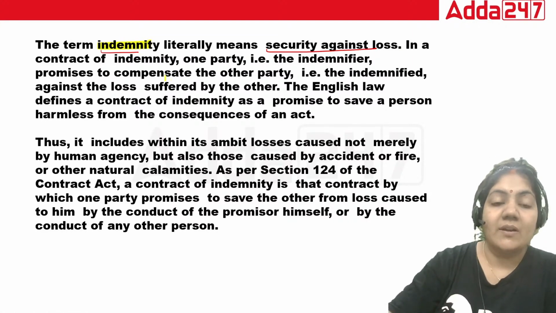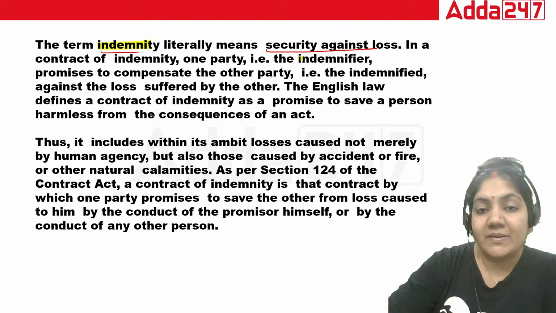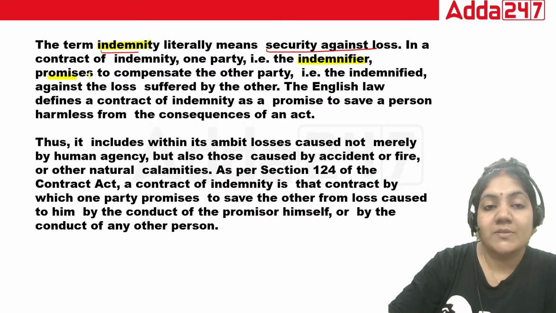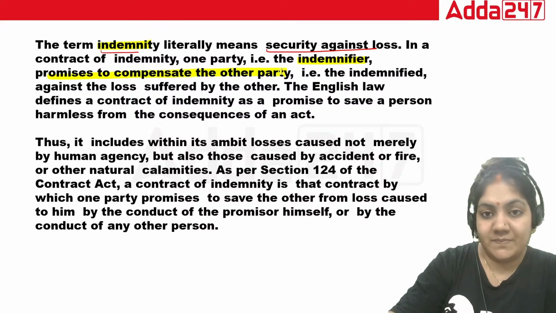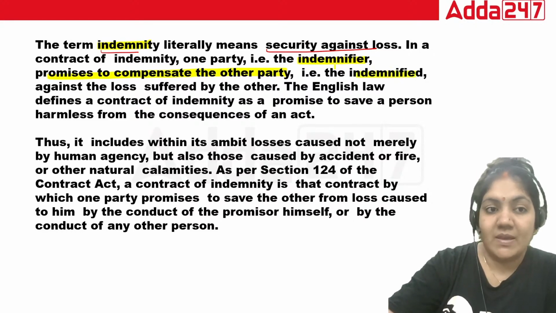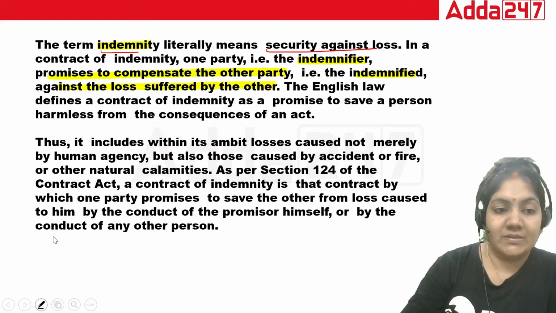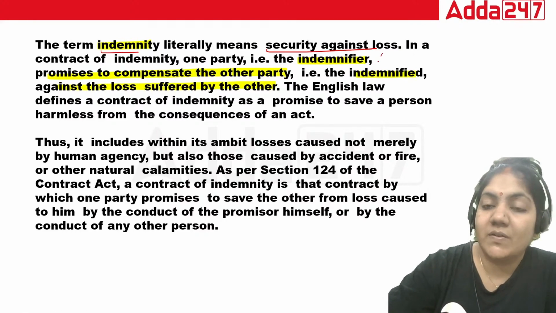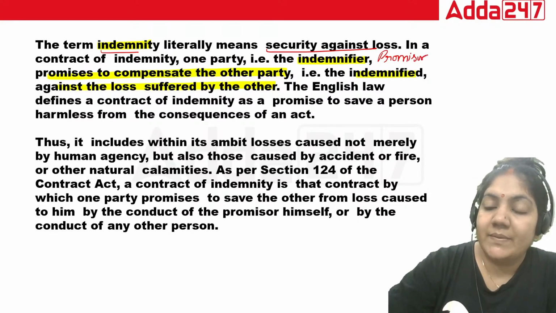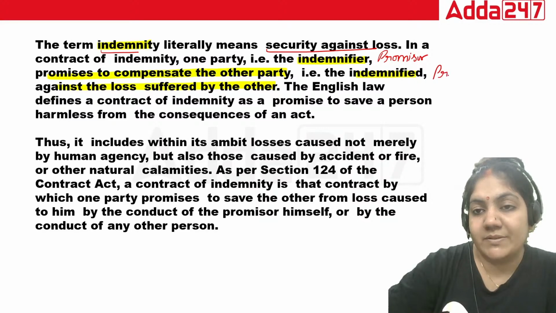In a contract of indemnity, one party is the indemnifier, the person who promises to compensate the other party, that is the indemnified, who has suffered the loss. So there are two parties. The indemnifier is also called the promisor, and the indemnified is called the promisee, also called the indemnity holder.